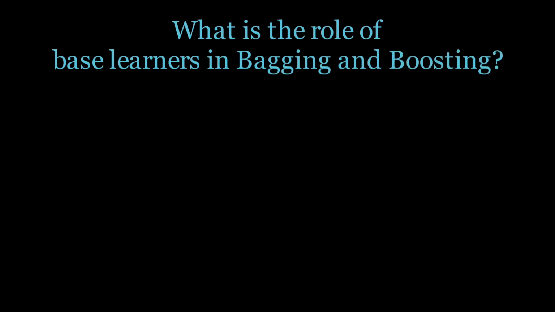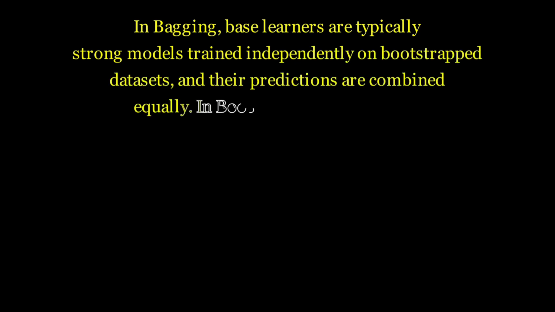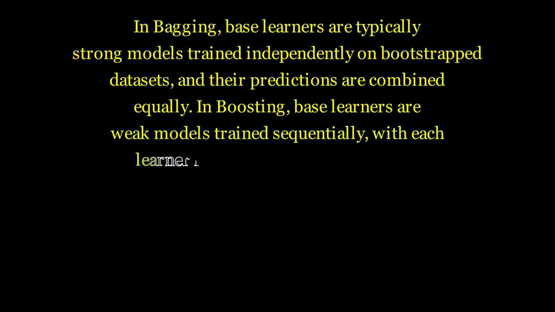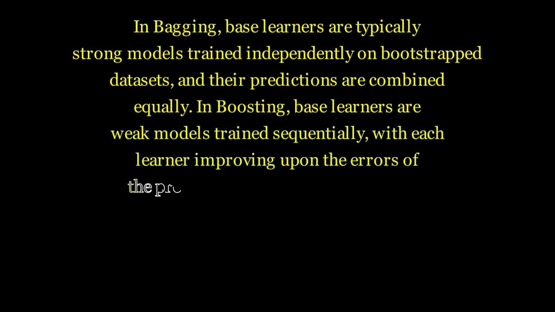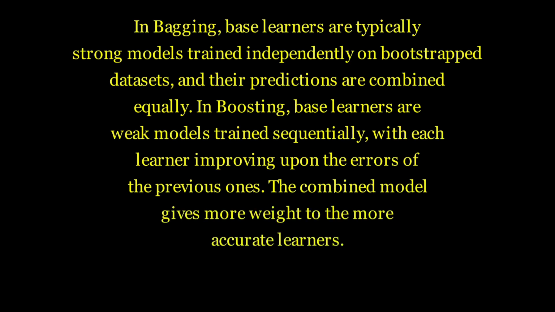What is the role of base learners in bagging and boosting? In bagging, base learners are typically strong models trained independently on bootstrap datasets, and their predictions are combined equally. In boosting, base learners are weak models trained sequentially, with each learner improving upon the errors of the previous ones. The combined model gives more weight to the more accurate learners.